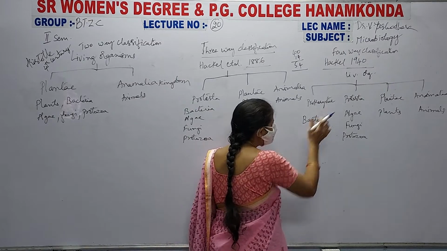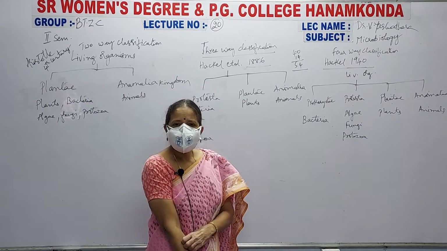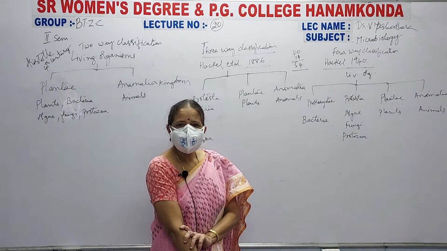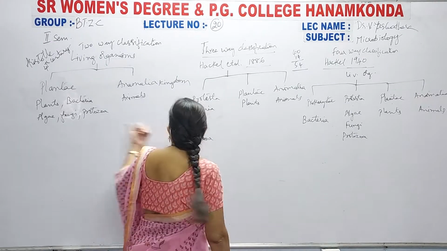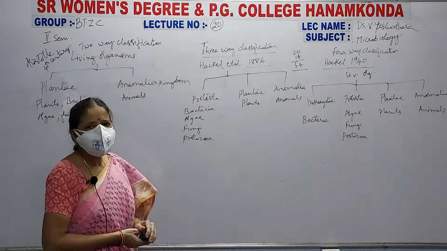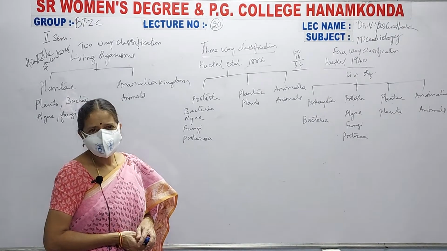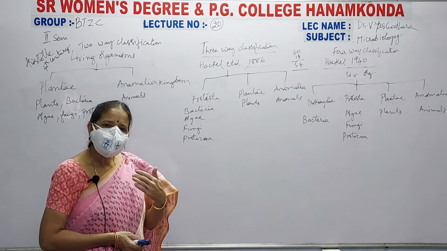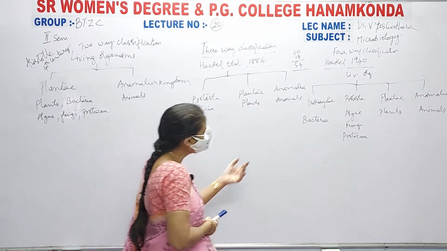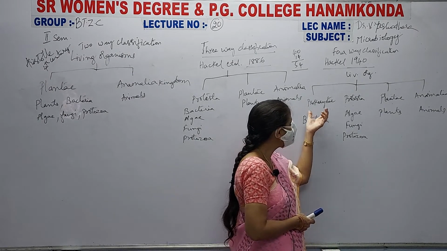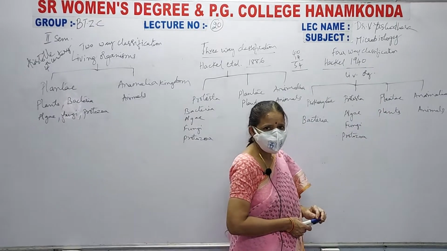Then see here, that means at that time he gave a classification, that is Prokaryote. Instead he must have given another 2-way classification only, just like Aristotle. Instead of Plantae and Animalia, he must have given Prokaryote and Eukaryote. Is it or not? As we are aware of the difference between prokaryotes and eukaryotes, see here, the living organisms are classified into Prokaryote, Protista, Plantae and Animalia.